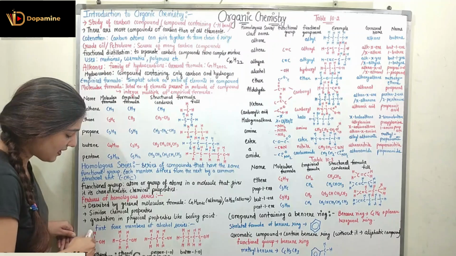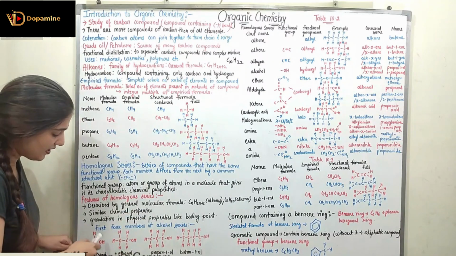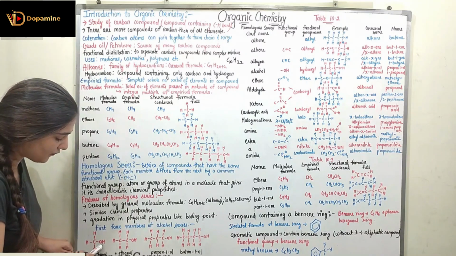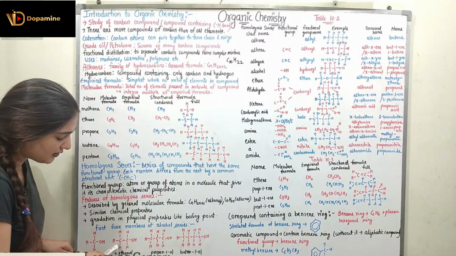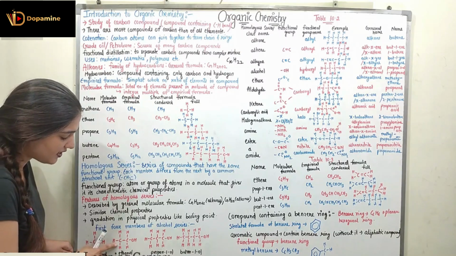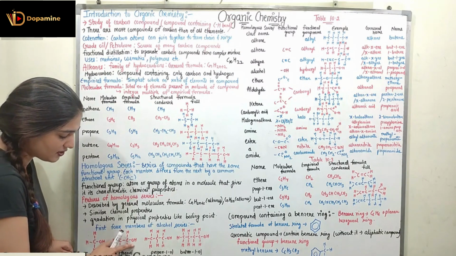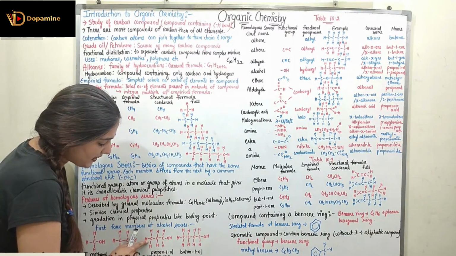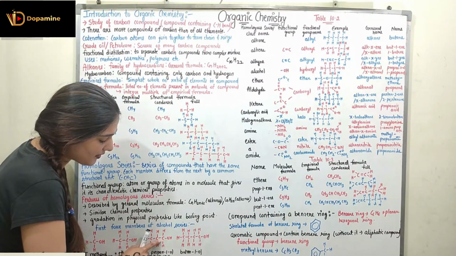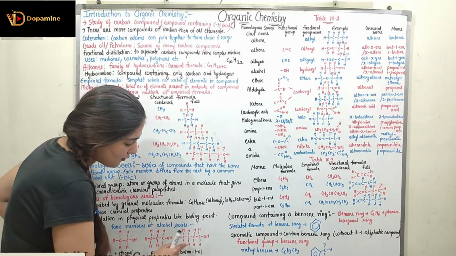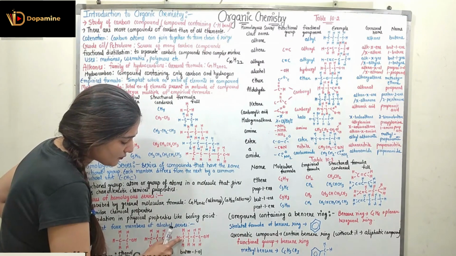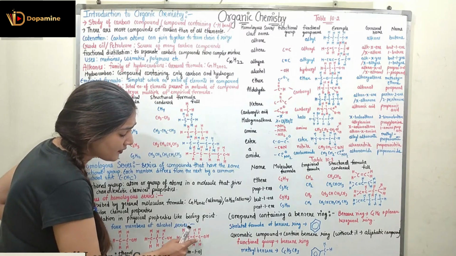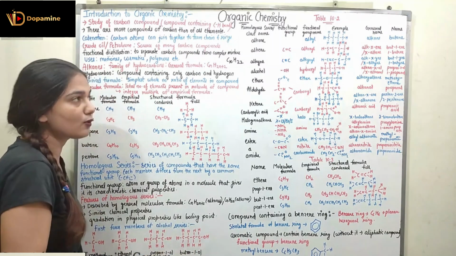homologous series. So you can see here we have the first 4 members of the alcohol series. The first member is methanol, which contains a carbon joined with 3 hydrogen, and on the 4th bond it has OH. Ethanol has 2 carbon atoms. One carbon has 3 hydrogen and the second carbon has 2 hydrogen and 1 OH. Propan-1-ol has 3 carbon atoms. The first carbon has 3 hydrogen, the second carbon has 2 hydrogen, and the third carbon has 2 hydrogen and 1 OH. Butan-1-ol has 4 carbon atoms. The first carbon has 3 hydrogen, the second carbon has 2 hydrogen, the third carbon has 2 hydrogen, and the fourth carbon has 2 hydrogen and 1 OH.